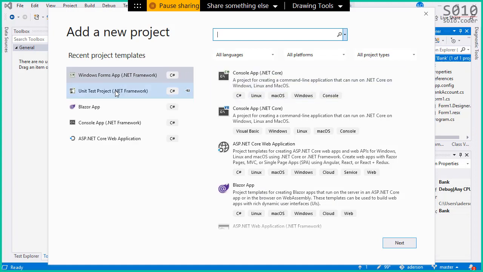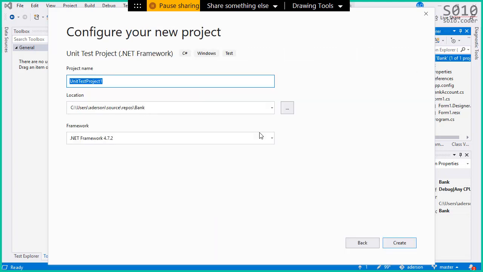The project that I'll need to create is unit tests project .NET framework, not .NET Core, .NET framework, very important. Unit test project. Click next. Let's name it bank tests. Keep it as the latest version of the framework.